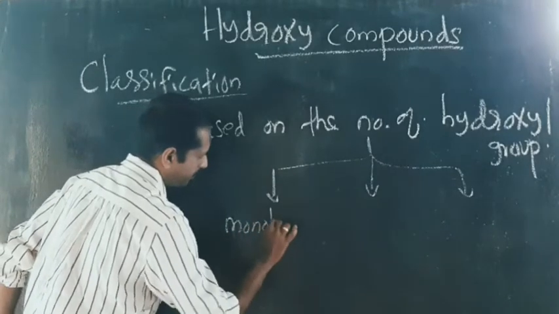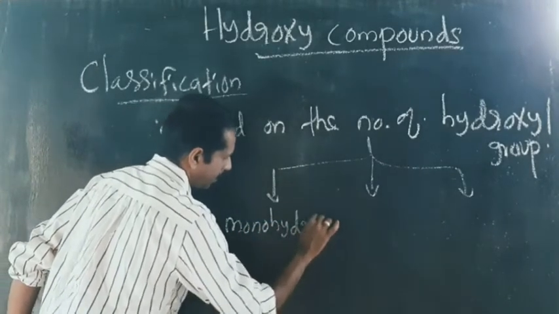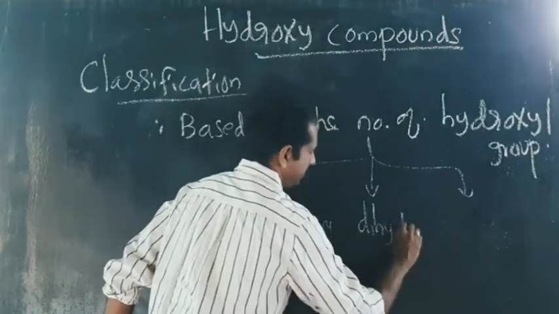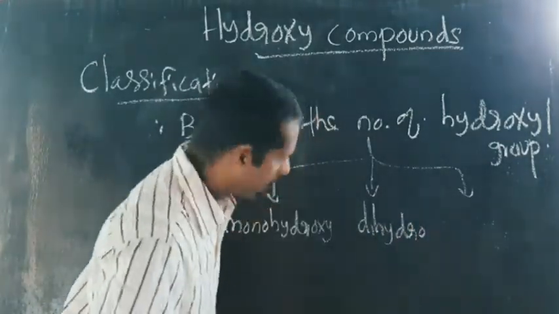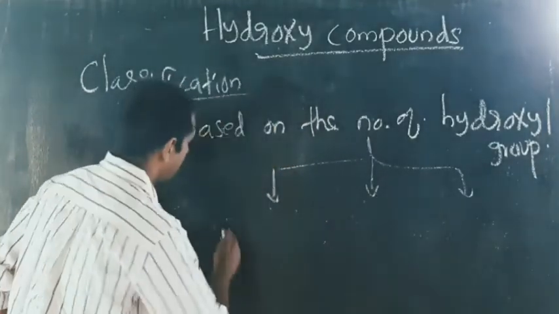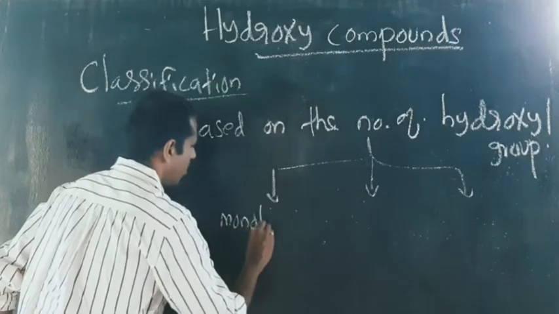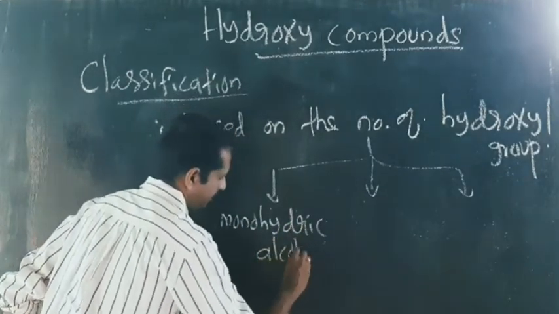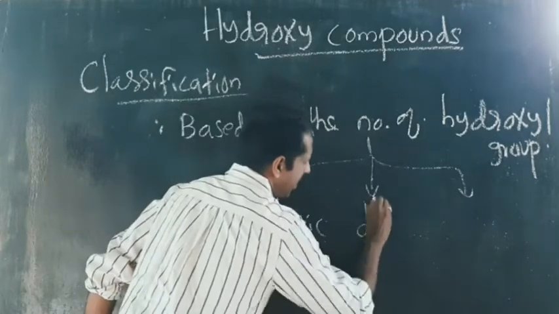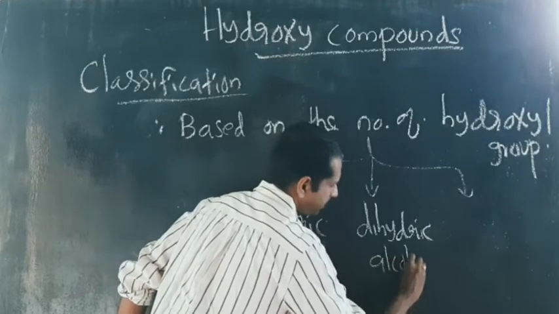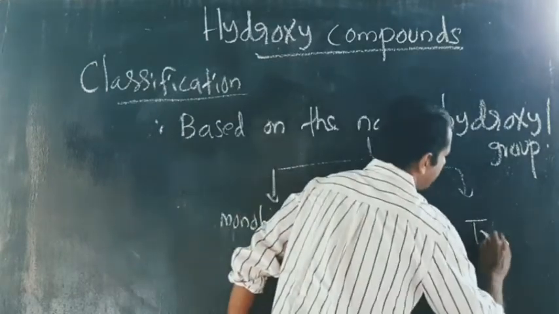monohydroxy, dihydroxy, or we can call it monohydric alcohol, dihydric alcohol, and trihydric alcohols.